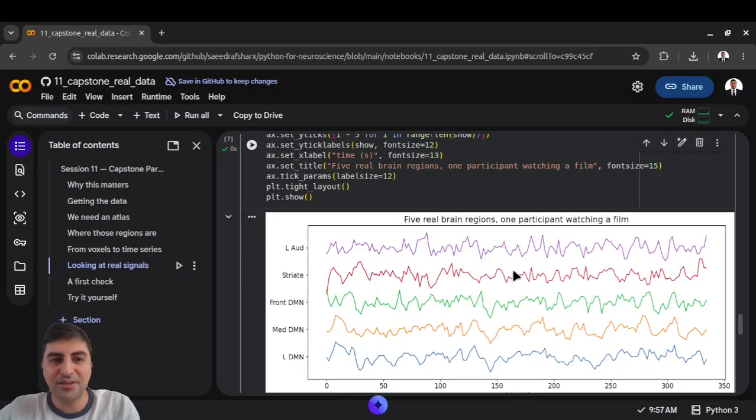Look at three default mode regions at the lower part, like LDMN, mid DMN, and front DMN. So basically, DMN stands for, of course, default mode network. This is the celebrity of the brain networks, quite well known. Front stands for frontal, just the frontal part of the network. Mid is the medial part, and L is basically the lower part. So we have left and right as well.